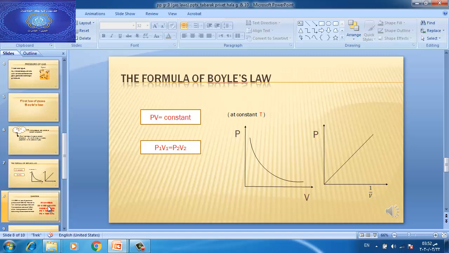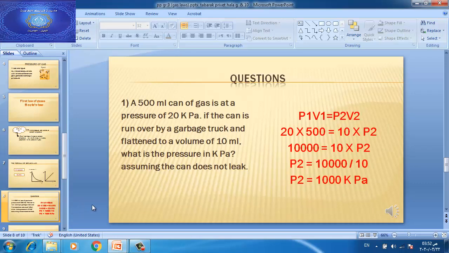Now we will take some questions about Boyle's law. First question. A 500 milliliter can of gas is at a pressure of 20 kilopascal. Pascal here is a unit of pressure. Pressure has many units, like Pascal, atmosphere, and Newton per meter square.